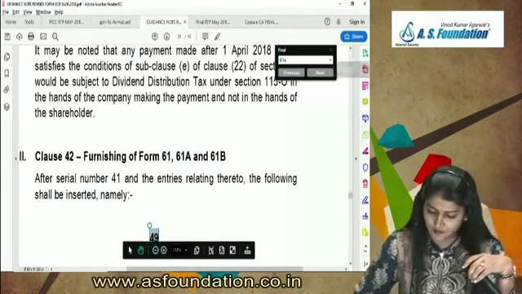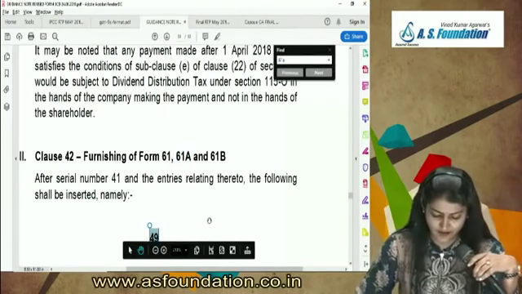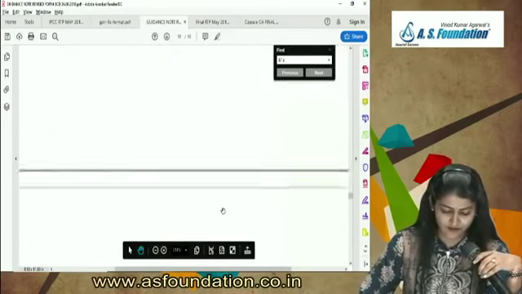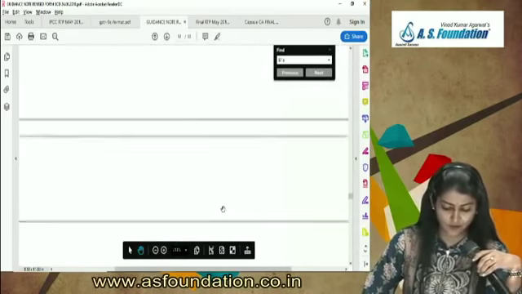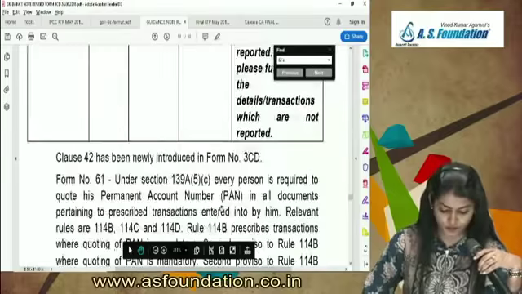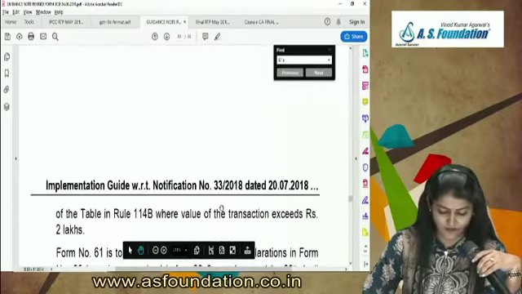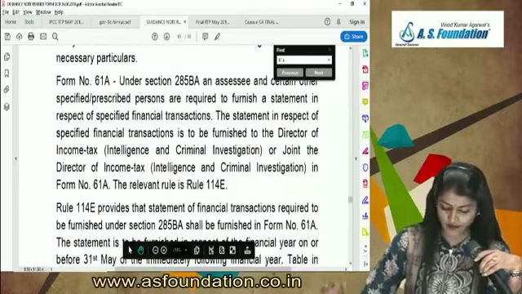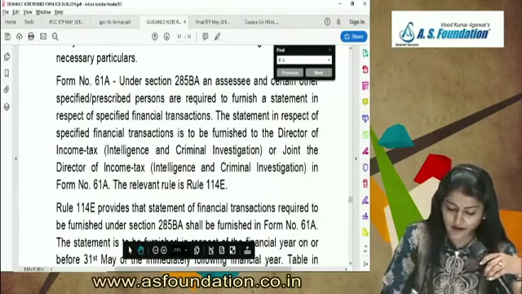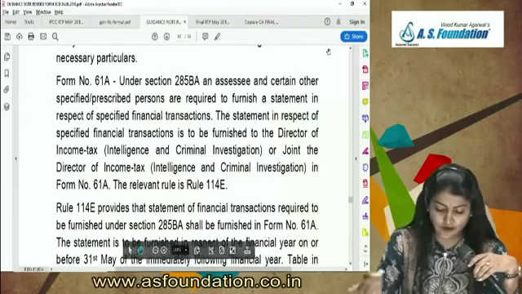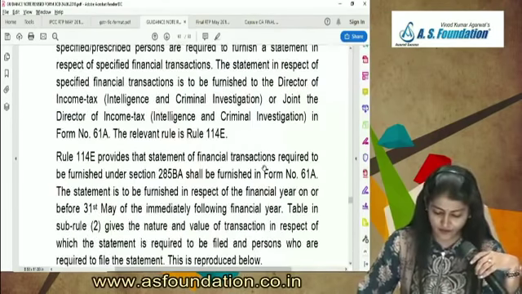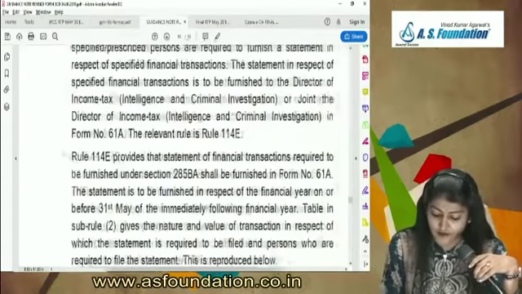Right, so if I come to this guidance note issued by ICAI regarding the amendments in Form 3CD, it says after serial number 41, the following shall be inserted, namely 42. Form 61, and then after that 61A. 61A is regarding Section 285BA, where an assessee and certain other persons are required to give the details of the financial transaction.